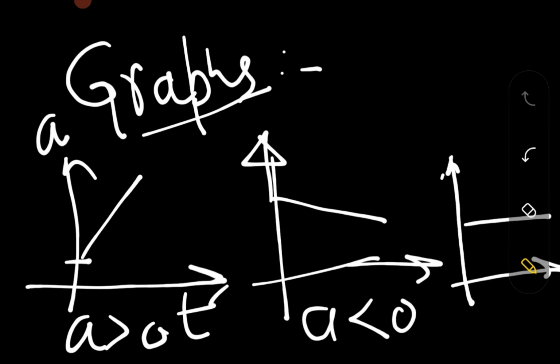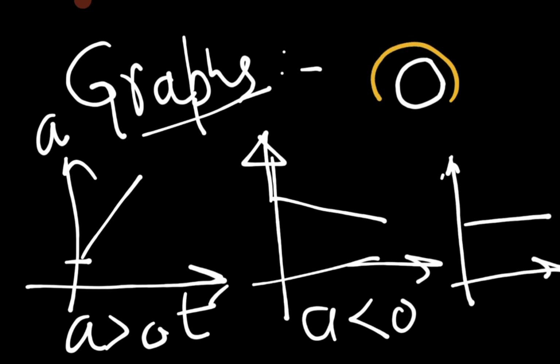For example, if I am riding a bike and I have rotated the accelerator from this position to this position, and I move my hand steadily so that I am not increasing or decreasing the accelerator, the acceleration is going to be constant.